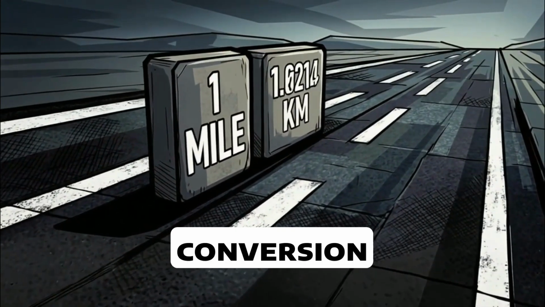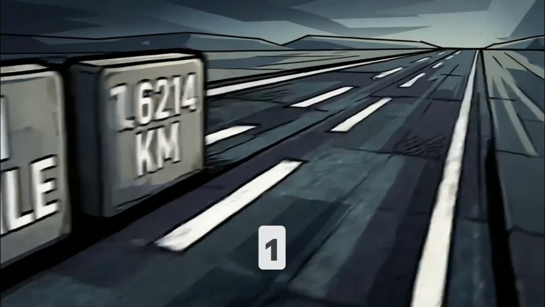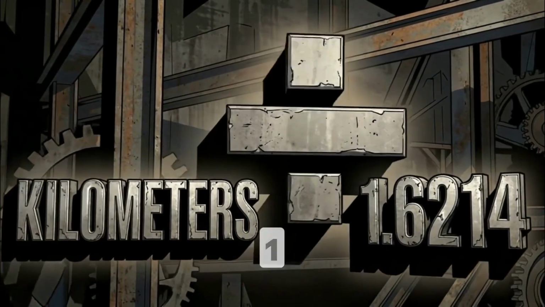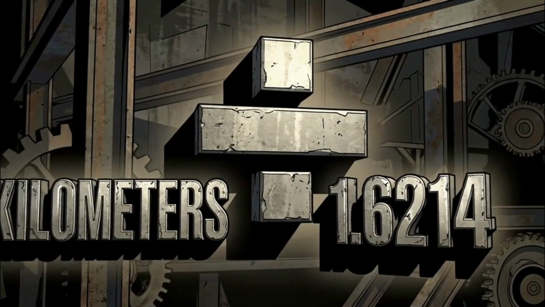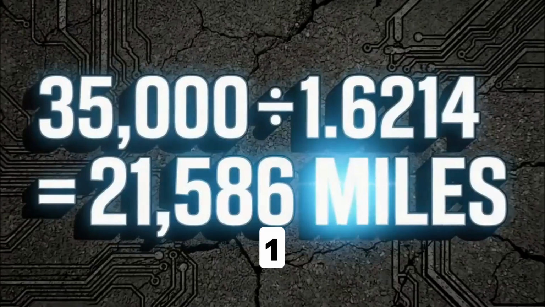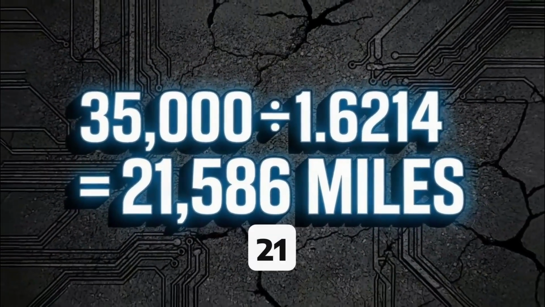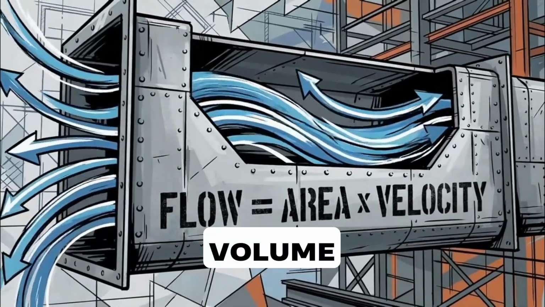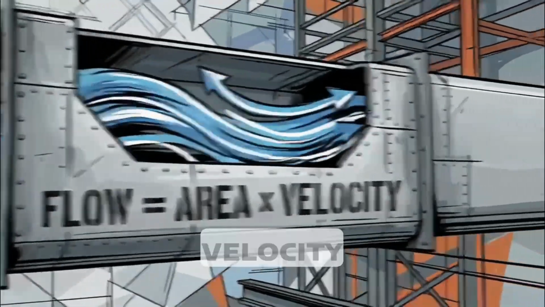For unit conversion, if 1 mile equals 1.6214 kilometers, divide kilometers by 1.6214. 35,000 divided by 1.6214 equals about 21,586 miles. Now airflow. The formula is volume flow equals area times velocity.